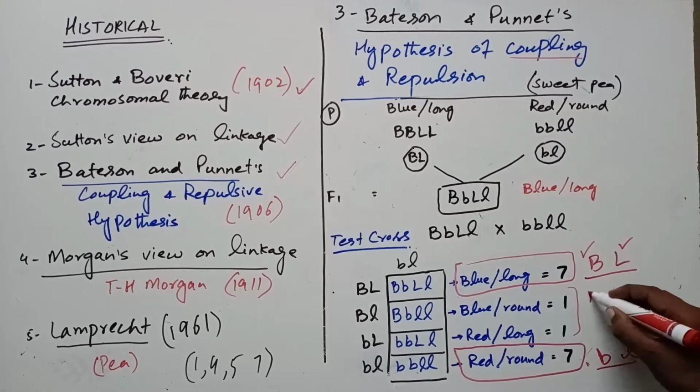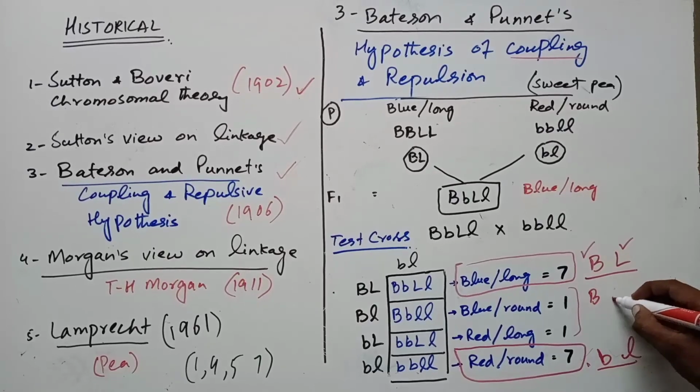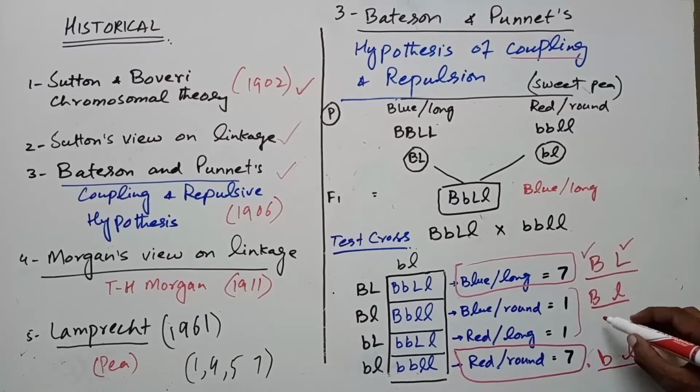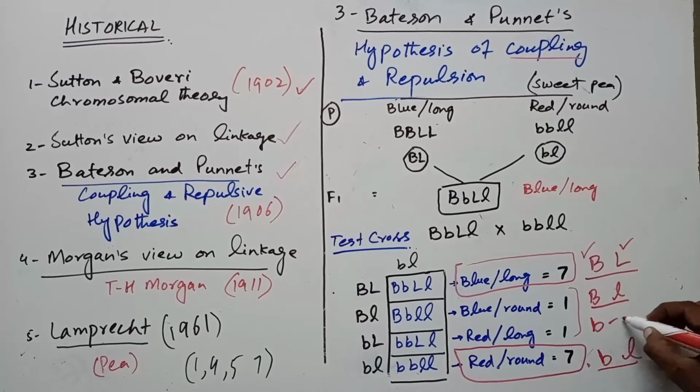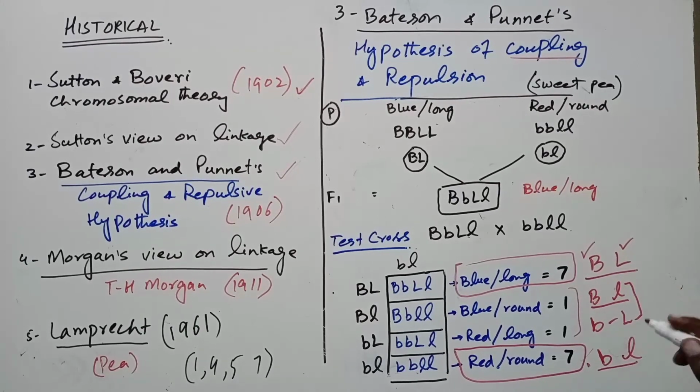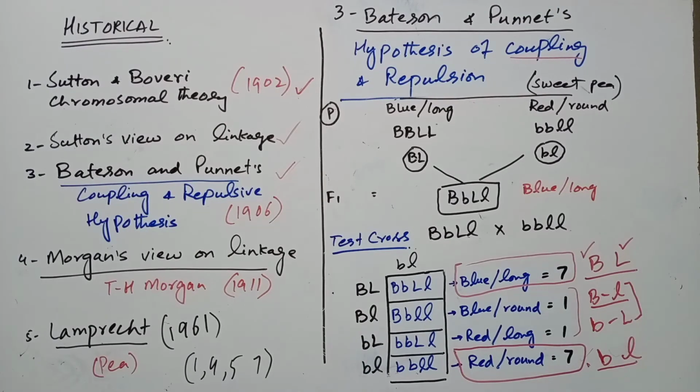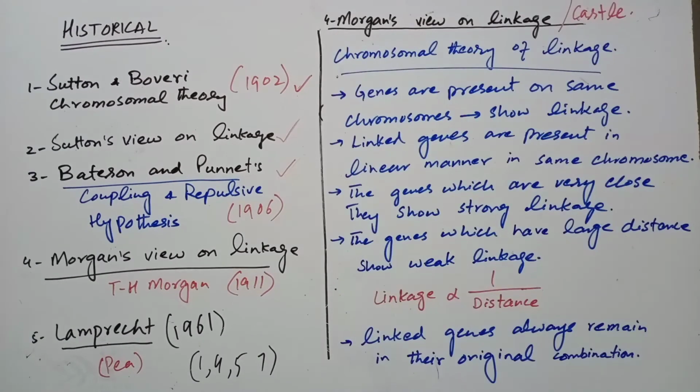Blue colored flower with round pollen grains, and red colored flower with long pollen grains, these two are in low proportion, meaning these two alleles are repulsive in nature. This is called the coupling and repulsion hypothesis of Bateson and Punnett.